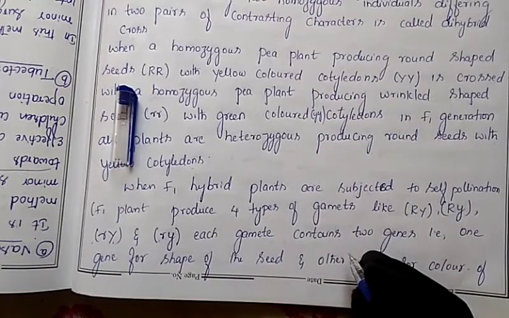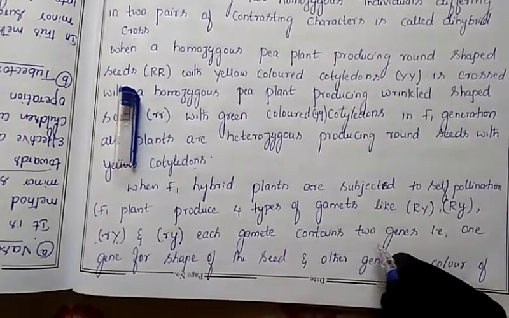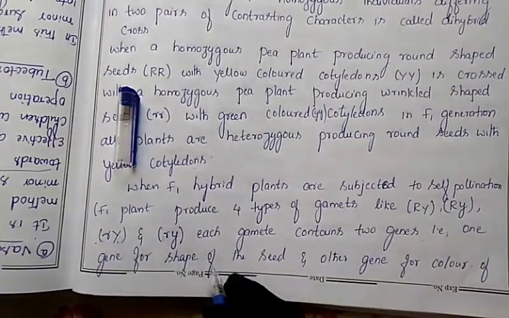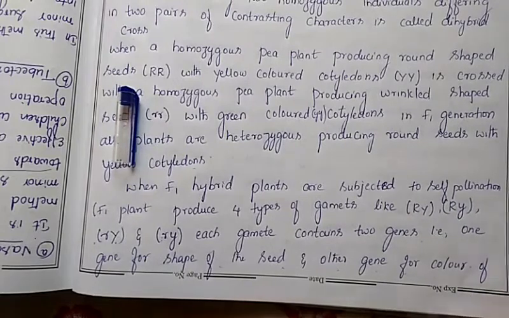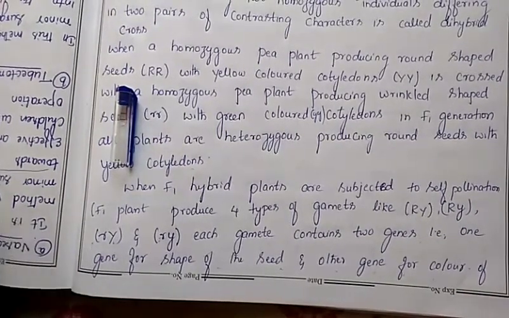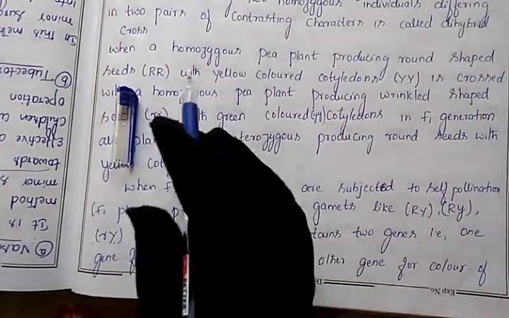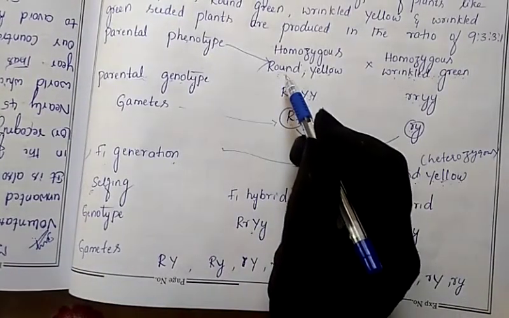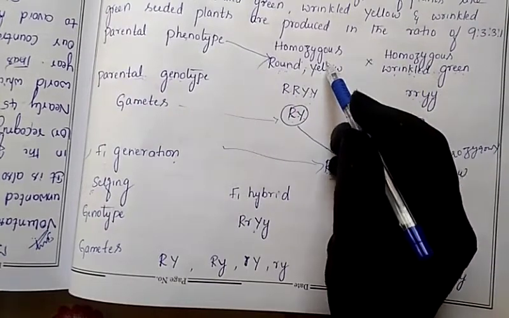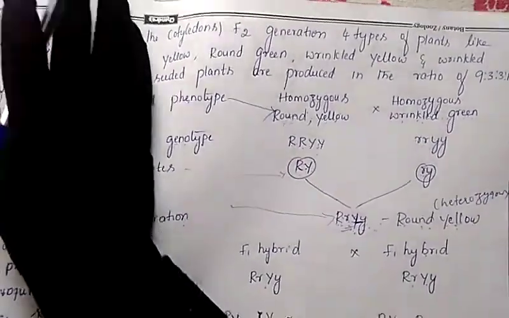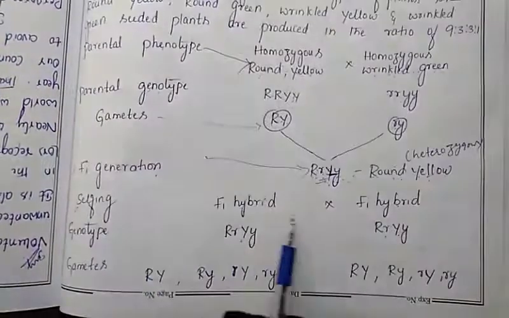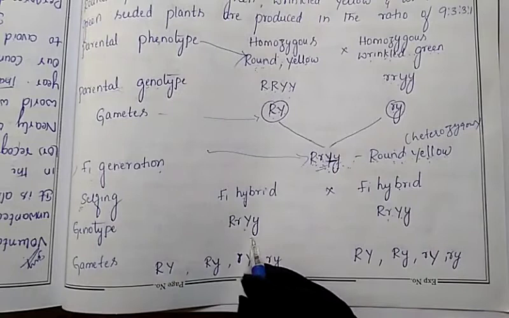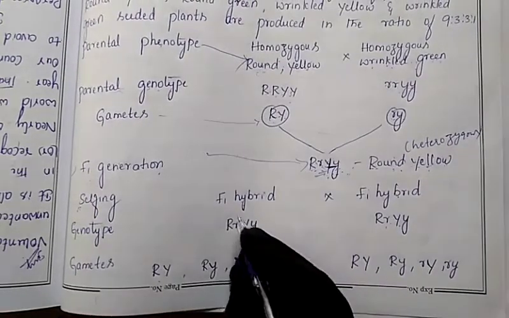To get the F2 generation here, which contains the 2 genes. That is one gene for the shape of the seed and another gene for the color of the cotyledon. One gene is showing the shape of the seed, round shape. Another gene is showing the color of the cotyledons. In the same manner, now in F1 we have done the crossing. So these are the gametes genotype for this F1 generation and we will release the gametes.